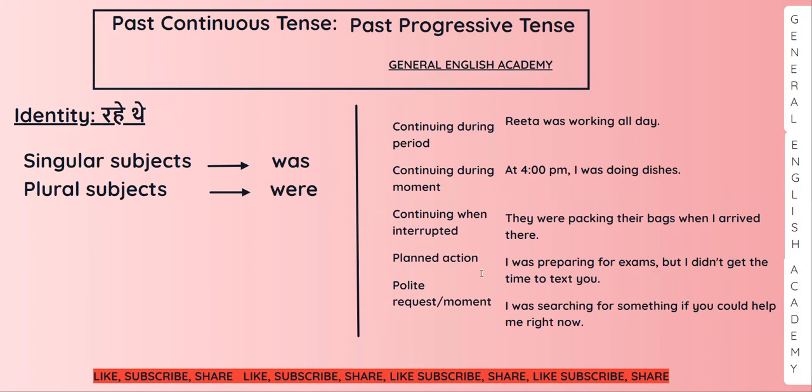And last one is, if you really wish to make a polite request, that time also you can use this tense. For example, I was searching for something, if you could help me right now. Or you can use, I was wondering something, if you could help me right now. So this way you can use this tense.